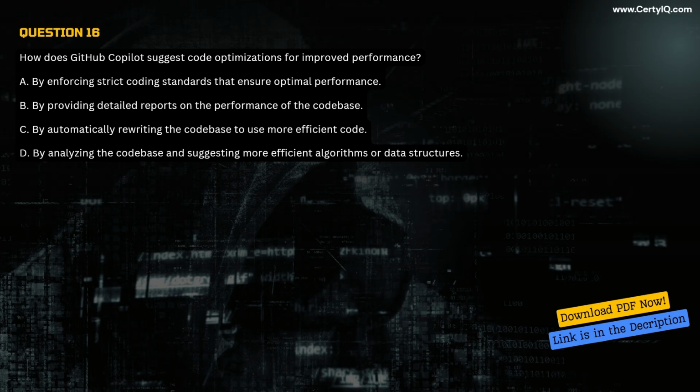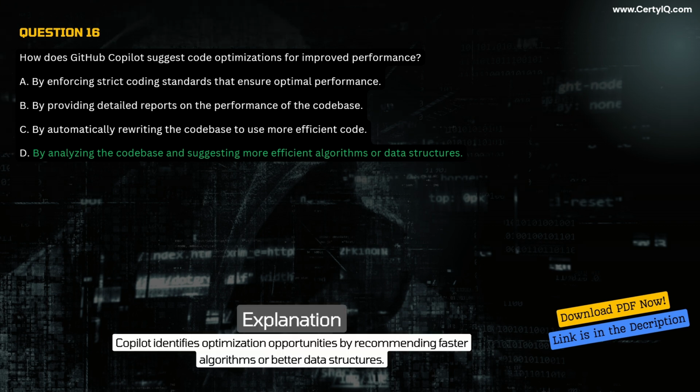D. By analyzing the codebase and suggesting more efficient algorithms or data structures. Correct answer D. Explanation. Copilot identifies optimization opportunities by recommending faster algorithms or better data structures.